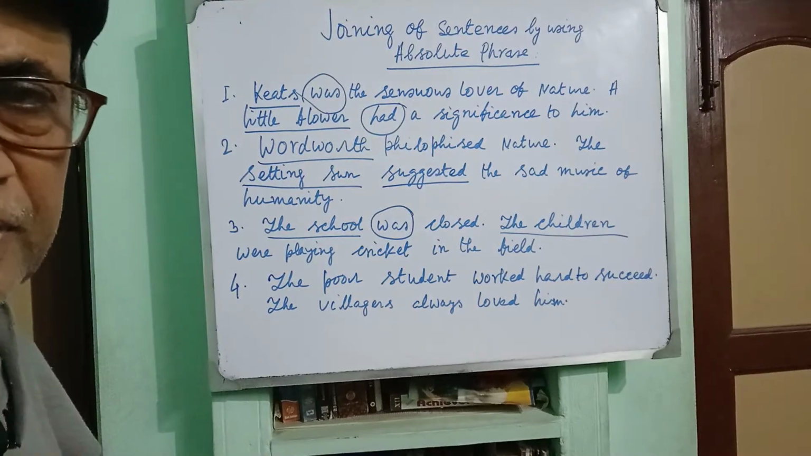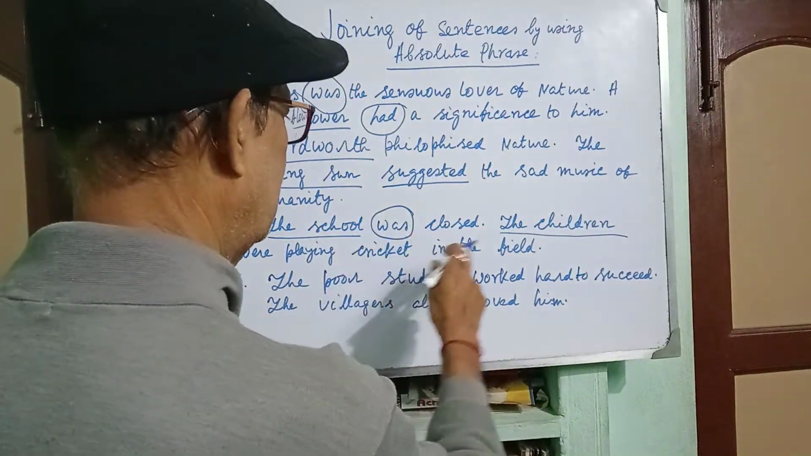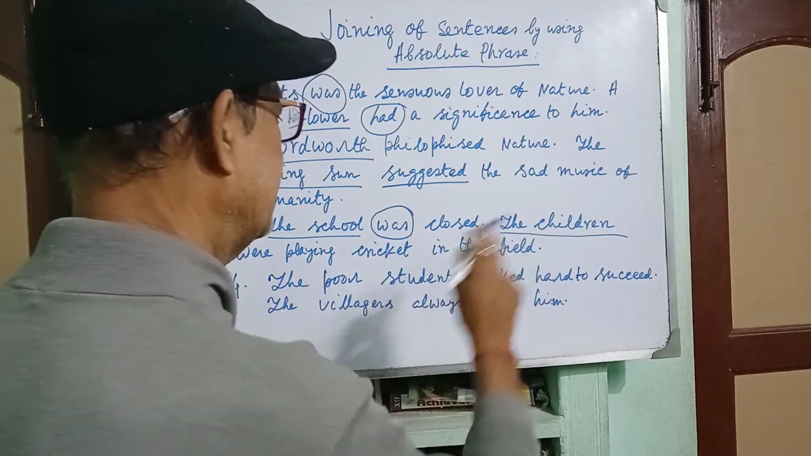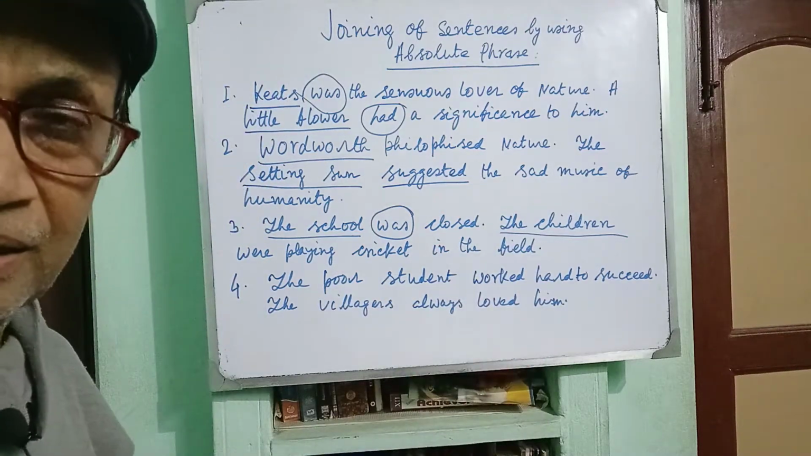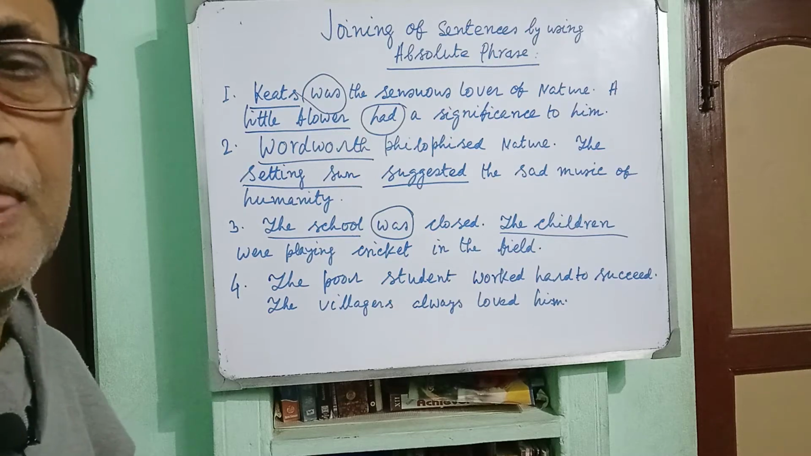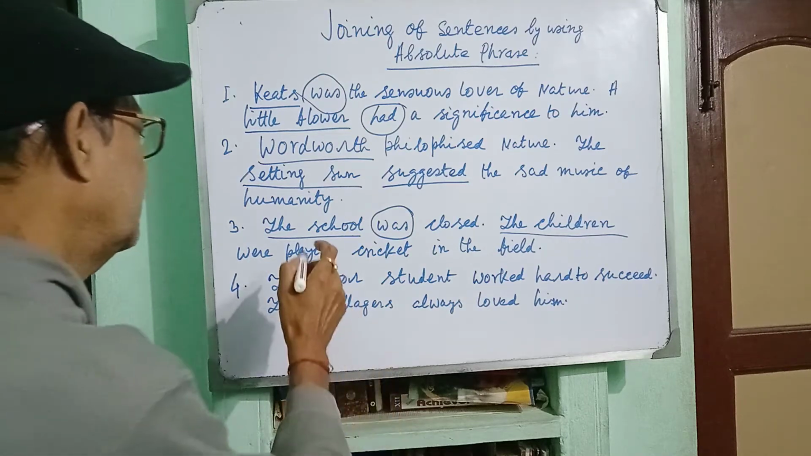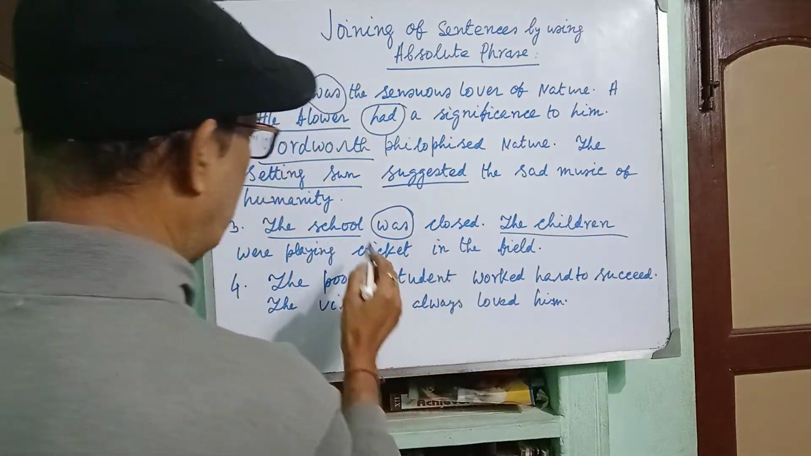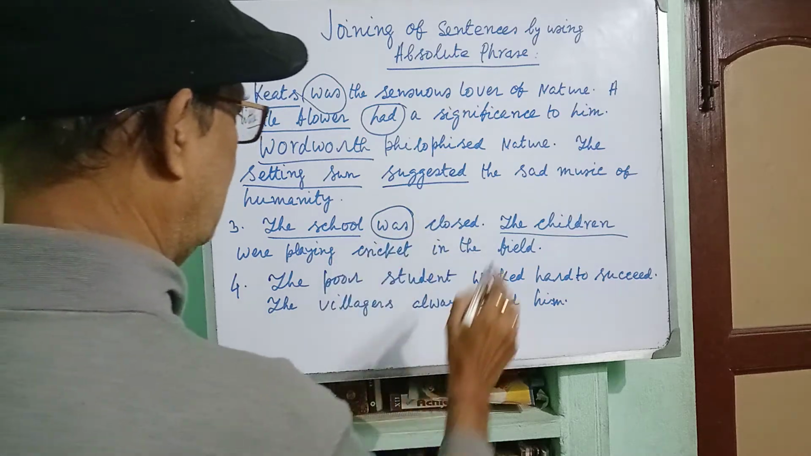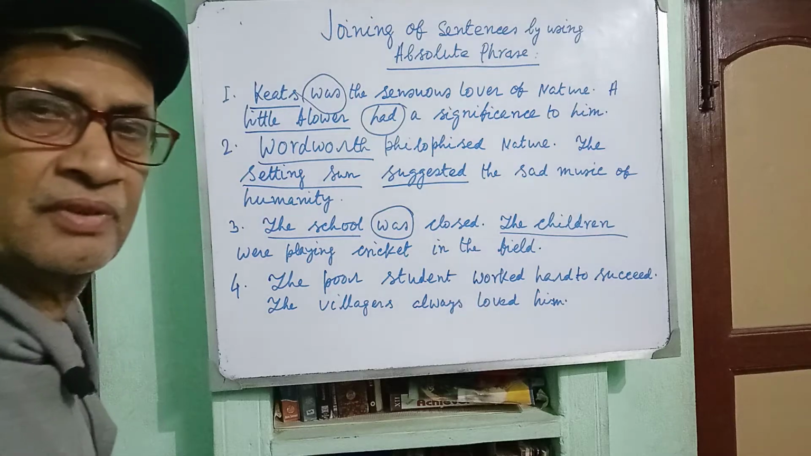There is a cause and effect relation. As the school was closed, the children were playing cricket in the field. But you cannot use as because it is a simple sentence, and as introduces an adverb clause of reason. The school being closed or having been closed, the children were playing cricket in the field. Clear?